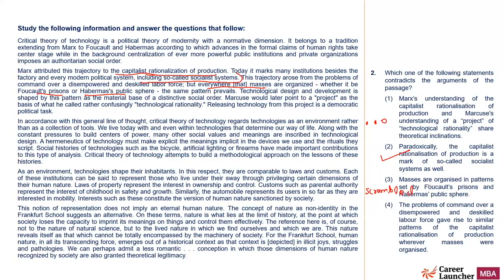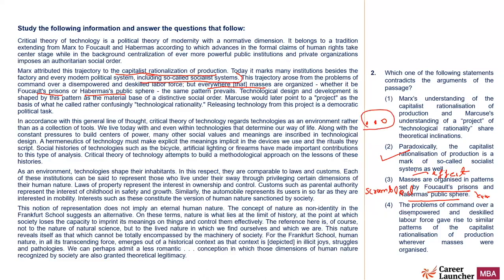According to option 3, masses are organized in patterns set by Foucault's prison and Habermas's public sphere. Means these two are the cause and this is the effect. Nothing of that sort is mentioned in the passage. So 3 is definitely not mentioned. This should be the answer. Out of 1 and 3, 3 is a better choice. 1, I don't understand what it is talking about, but 3 definitely I've understood it is not mentioned.